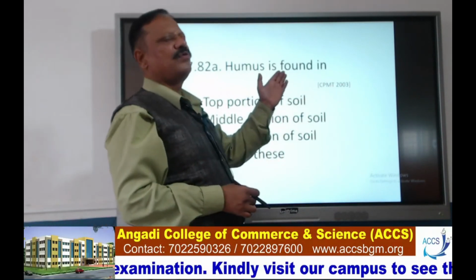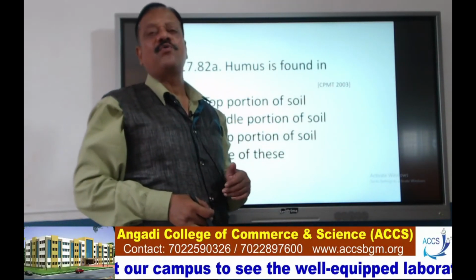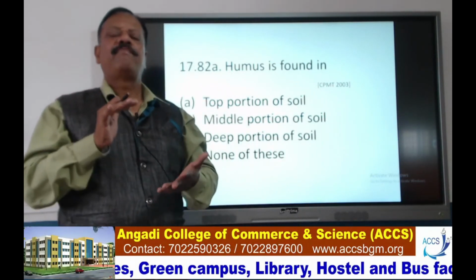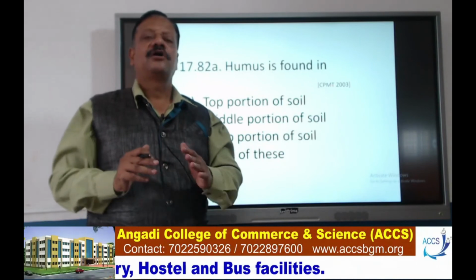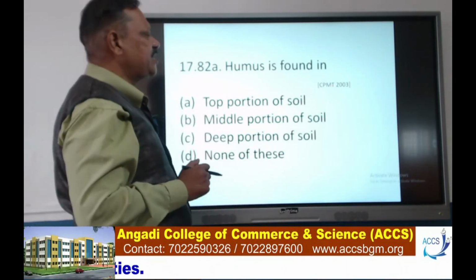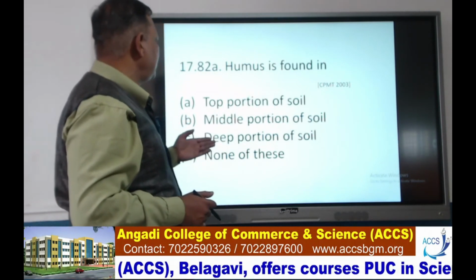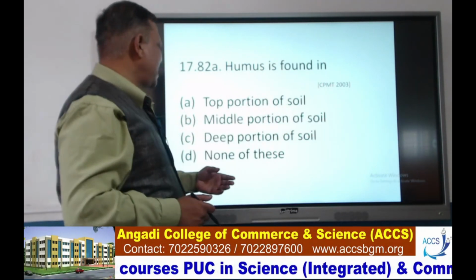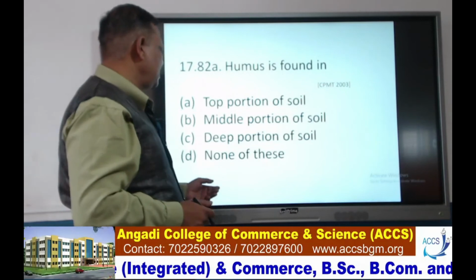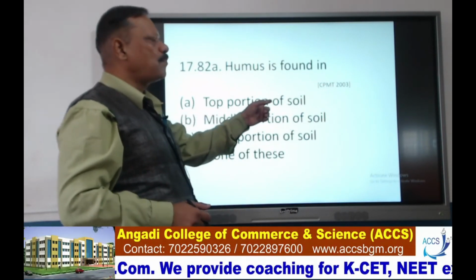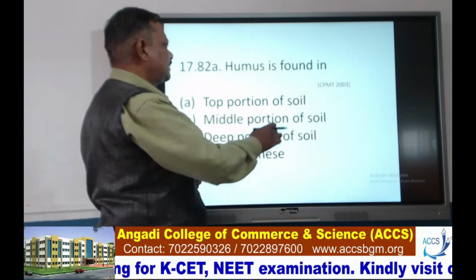Next, humus is found in, last class I told you what is humus. It forms a leaf bed below the plant and it is rotting. So, that we call humus. Now: top portion of the soil, middle portion of the soil, deep portion of the soil, none of this. Of course, it is option A, top portion of the soil.